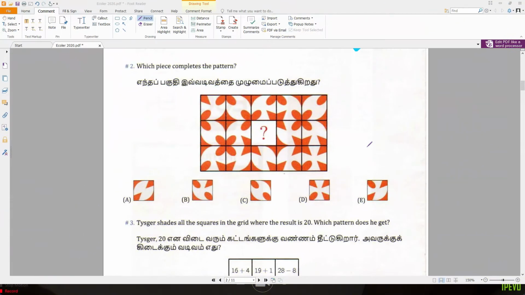Okay, let's look at question 2. Which piece completes the pattern? So we have to look at the pattern here. Here we have something like flowers. One is missing, so at this corner there should be a circle or ellipse. And here it looks like a star, so this corner should be a star to complete the star.